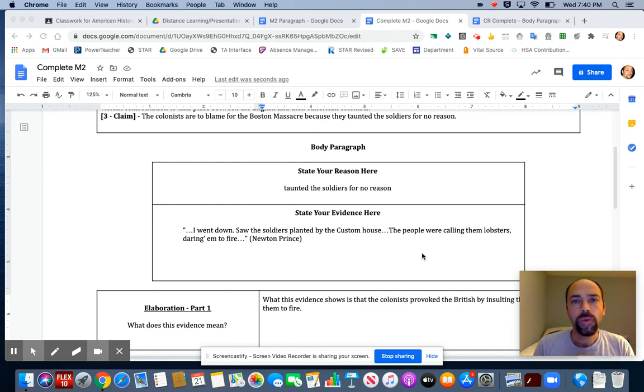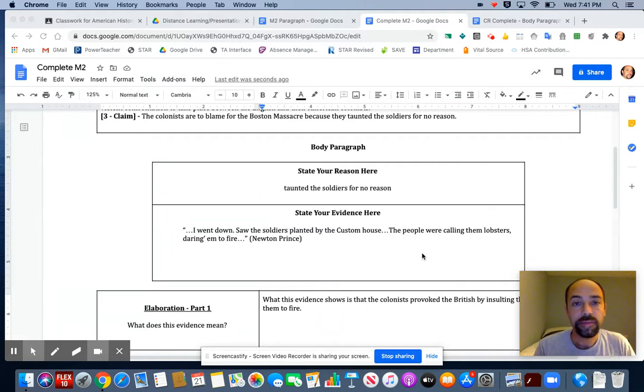I wanted to demonstrate for you one more time how to plan out your body paragraph for your upcoming Boston Massacre essay. As I said on Wednesday, in order to plan a body paragraph, you first have to generate your claim and know what your supporting reason is. Because in our body paragraph, what we're doing is talking about the supporting reason we offered in our claim.